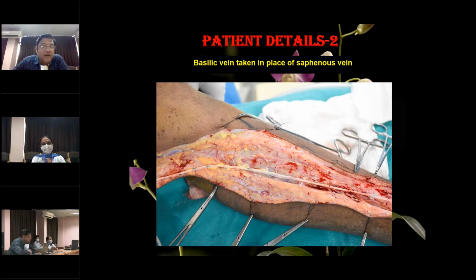by preoperative ultrasound. So as I said, you have to see the saphenous vein because you don't take it for granted that a saphenous vein is going to be there. So if the saphenous vein is not of good caliber, you have to go for other veins. So in this patient, I took the basilic vein, and you can join those median veins and the basilic veins, and you can have a long segment vein for this vein bypass graft.